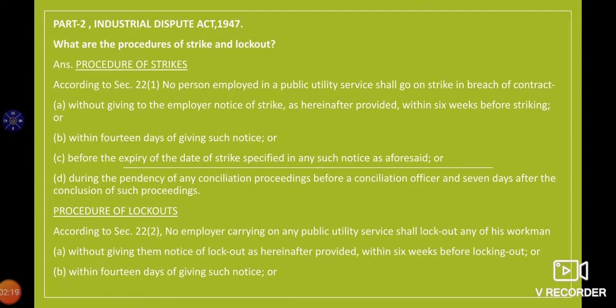Now let us see the procedure of lockout. As per Section 22 clause 2, no employer carrying on a public utility service shall lock out any of his workmen without giving them notice of lockout as hereinbefore provided, within 6 weeks before lockout. Within those 6 weeks, a notice has to be given to the employees, and within 14 days of giving such notice.